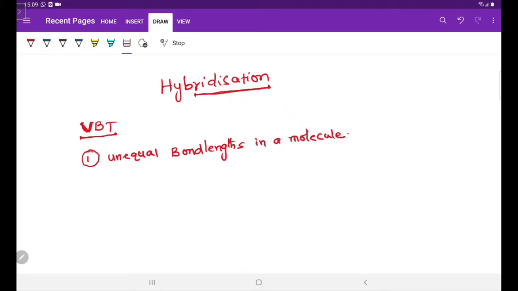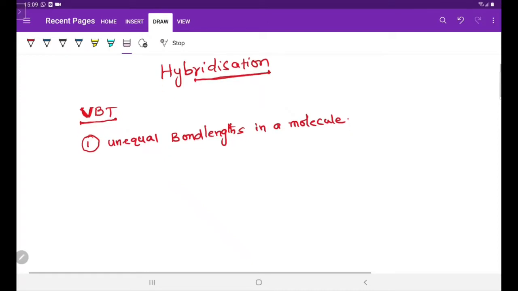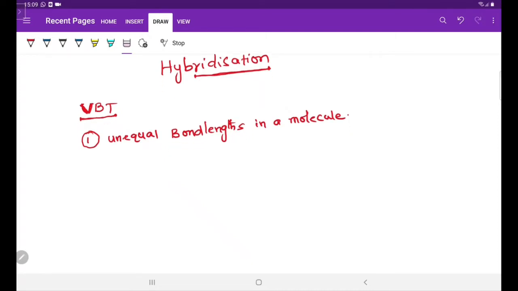Especially, for example, the BeCl2 molecule.